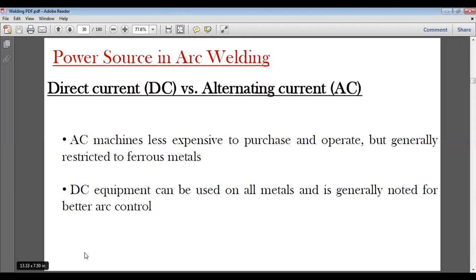For ideal conditions, it would be 1 to 1.5 millimeter. For high speed or high temperature, about 55 degree temperature can be obtained by 1.5 millimeter. So this way we will be producing the arc with direct current and alternating current as the power source.